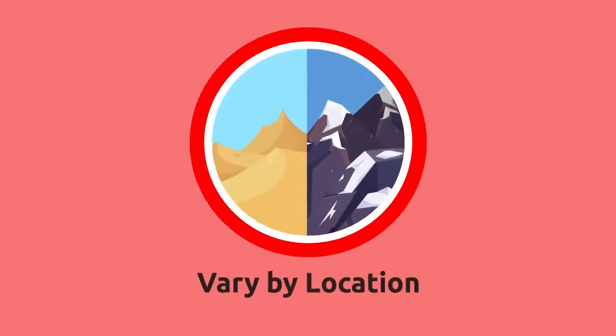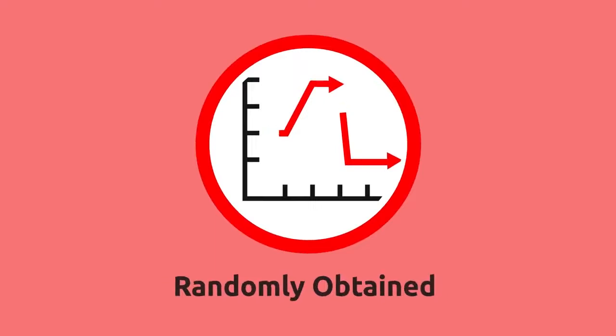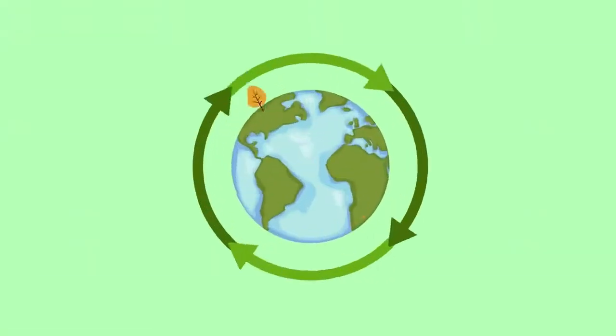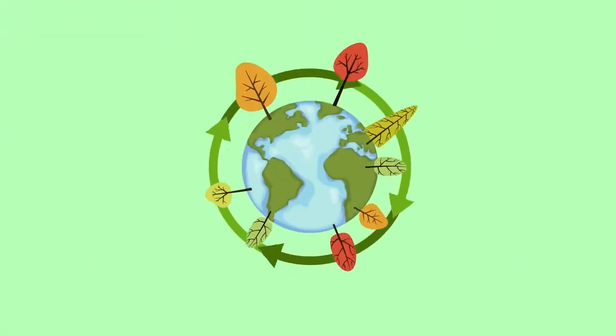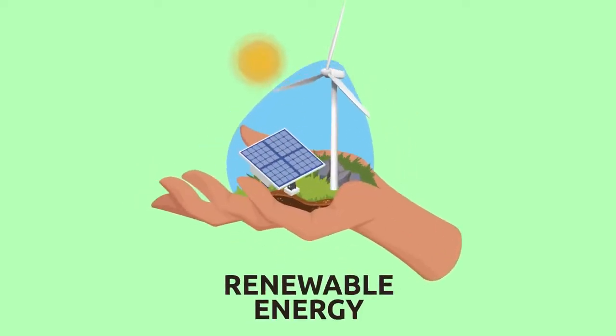Renewable energy resources are not found everywhere in the world. Countries with shorter daylight hours cannot produce as much solar energy as other parts of the world. Obtaining renewable energy can be random or variable because it depends on natural phenomena that we cannot always predict. For example, the amount of rainfall. To reach the world energy objectives and help take care of the environment, it's indispensable to accelerate the transition to renewable energies.